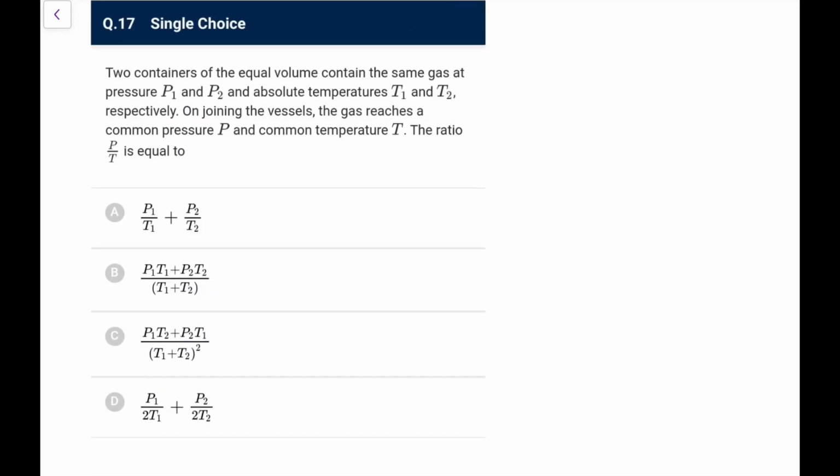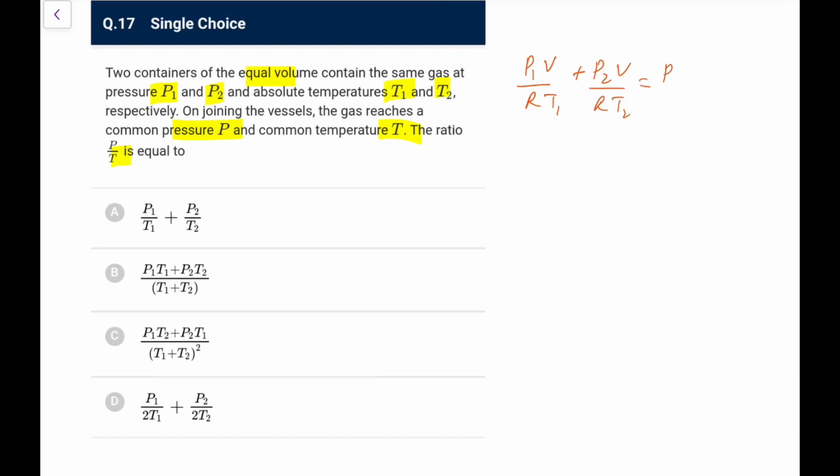Two containers of equal volume contain the same gas at P1, T1 and P2, T2 respectively. On joining the vessels, the gas reaches a common pressure P and temperature T. The ratio P by T is again a very famous question. The total moles is going to remain the same. Initially moles were P1V upon RT1 plus P2V upon RT2.